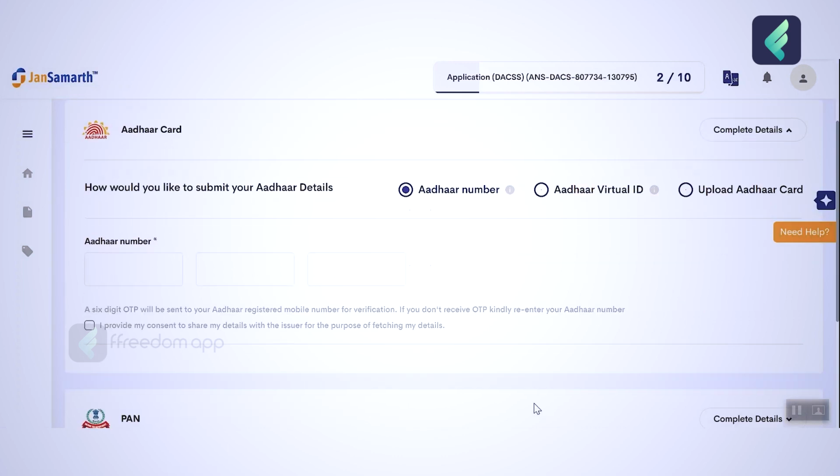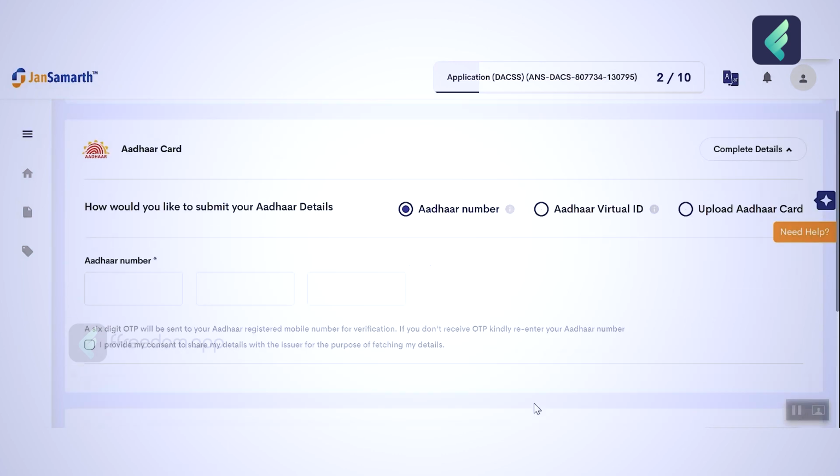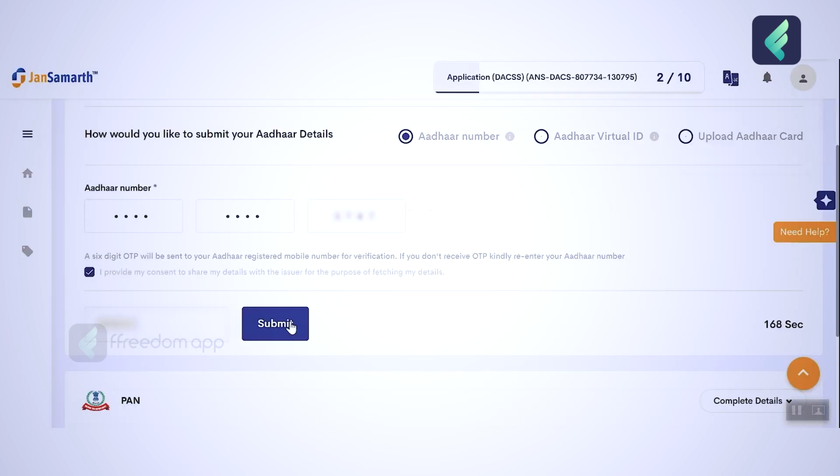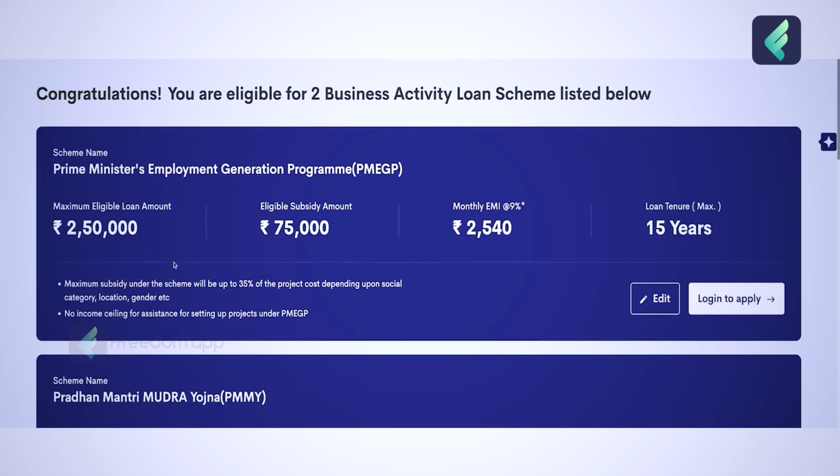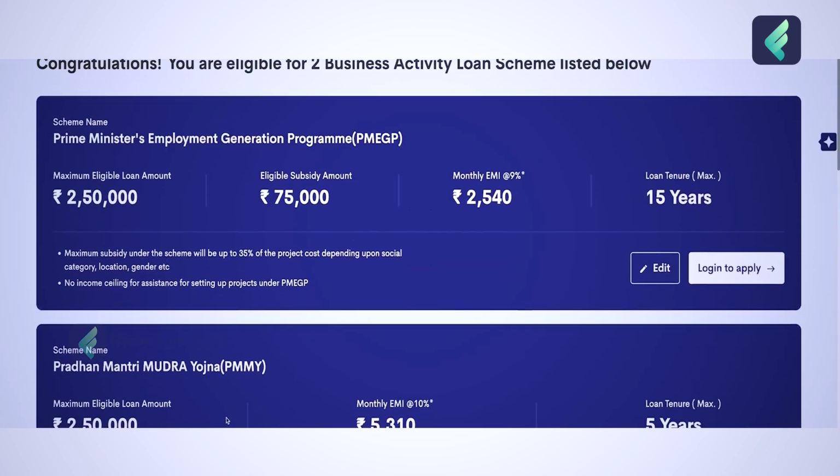Now let me tell you what the key features of Jan Samarth are. The features that make Jan Samarth stand out are, first, personalized schemes. When you fill out your details and your requirements, the portal itself filters out the best subsidies, loans and government schemes that match your requirements for you.